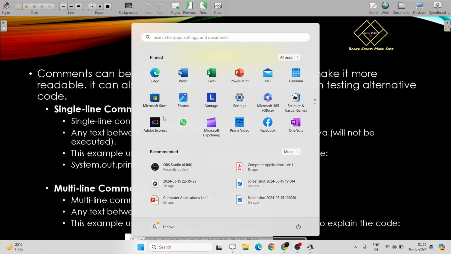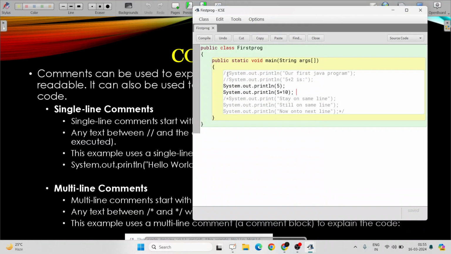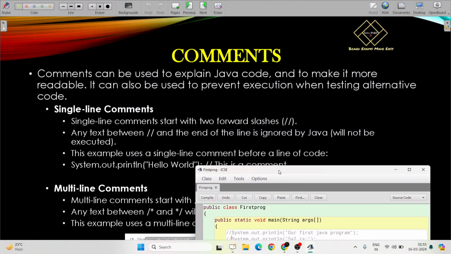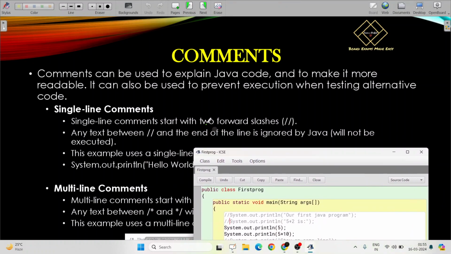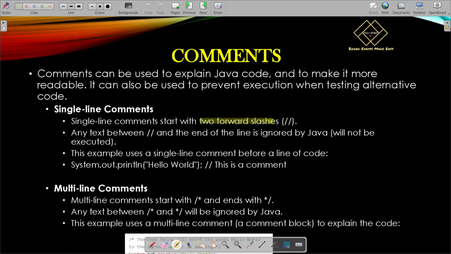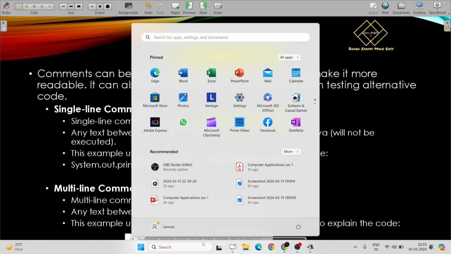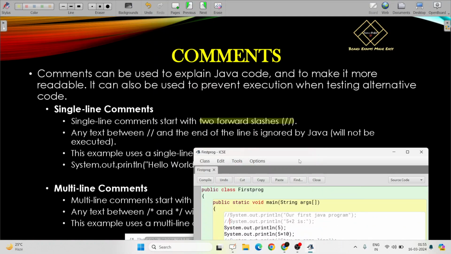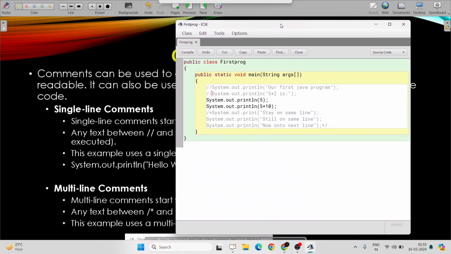So you have already seen that I am using comments over here. I've already used single line and multi-line comments. Those are single line comments. Single line comments are written using two forward slashes. So here it is already written. And multi-line comments are written using slash star, and they end with star slash.